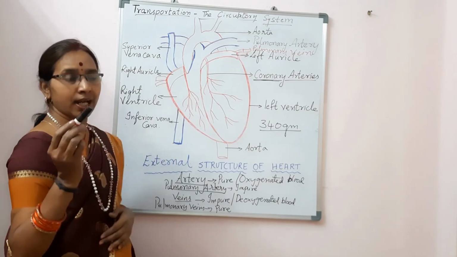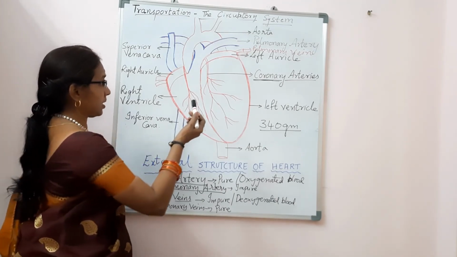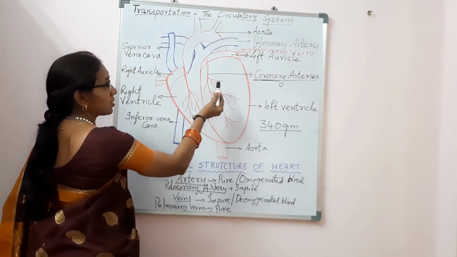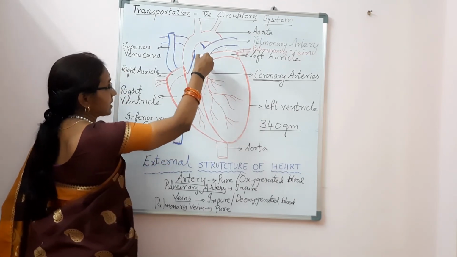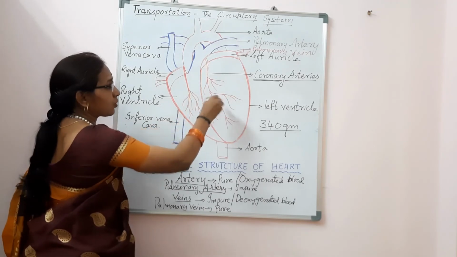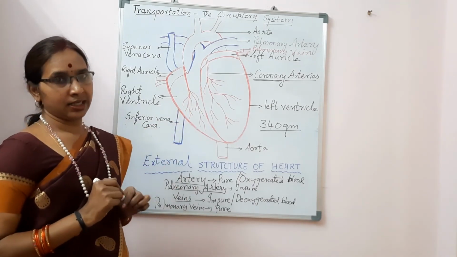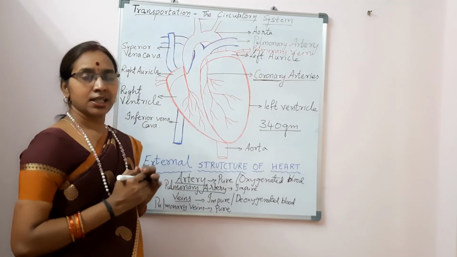Apart from this, there is another type of arteries, that is coronary arteries, which also from the heart itself, from the left ventricle itself, carry the pure blood to the muscles of the heart. So this is the external structure of the heart.